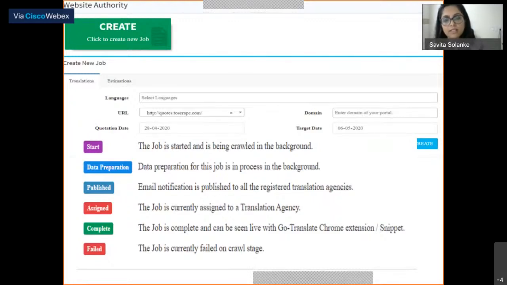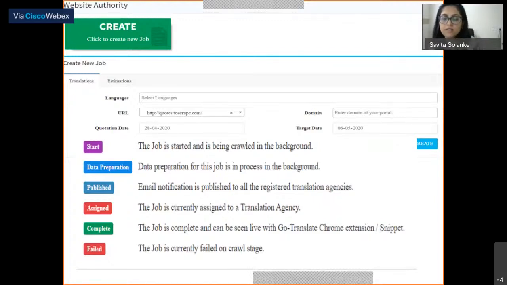After the data preparation is done and estimations are generated, the job will be published. An email notification will be sent to all the registered translation agencies. And after the published state, there will be a time where translation agencies can see the estimations, and also they can raise a hand of interest. They are interested in undertaking the job, and in this stage, the WA can select any one of the translation agencies. If a job is currently assigned to a particular translation agency, it will be shown in an assigned state.